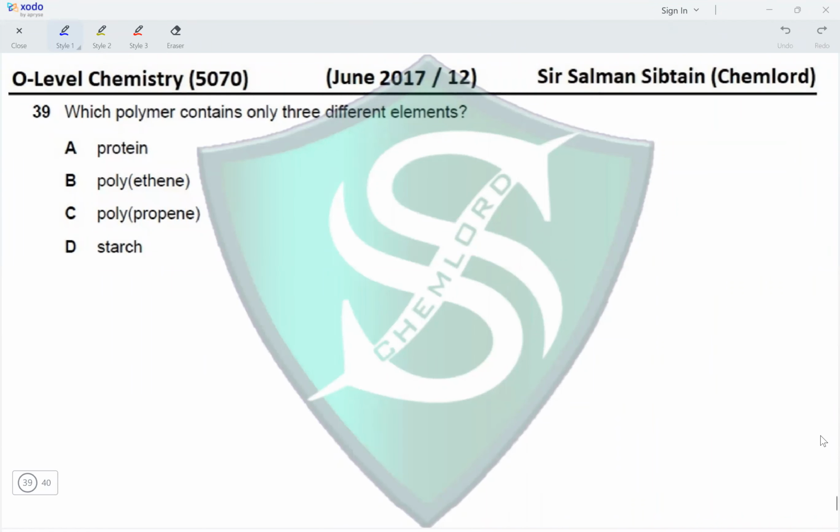Question 39. Which polymer contains only 3 different elements? Proteins. Proteins are polyamides. So they would contain carbon, nitrogen, hydrogen, and oxygen. Polyethene. Polyethene is an addition polymer of ethene. Ethene only contains carbon and hydrogen. Polypropene is an addition polymer of propene, which would also contain only carbon and hydrogen. Starch. Starch is a polysaccharide made from glucose. Glucose contains carbon, hydrogen, and oxygen. So out of these 4 options, starch is the only one with 3 different elements present, making option D the correct option for this question.